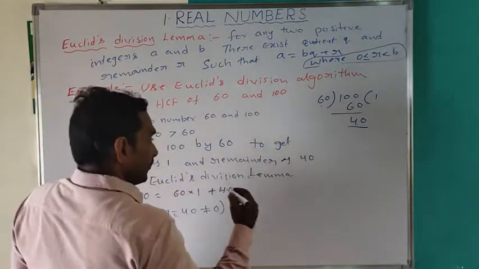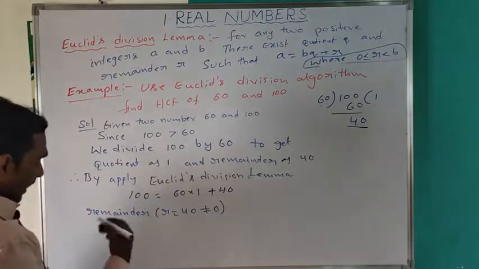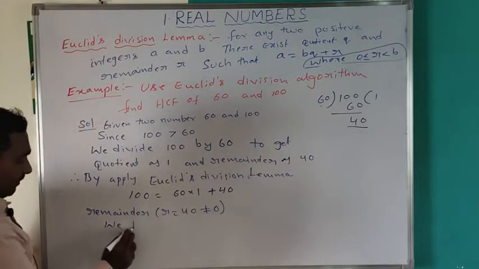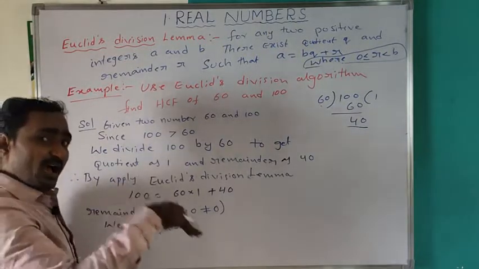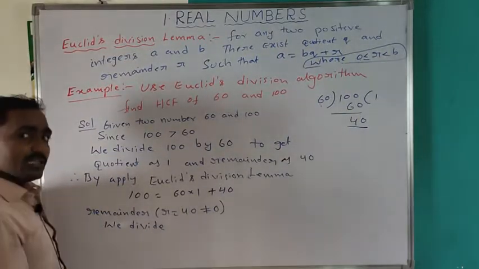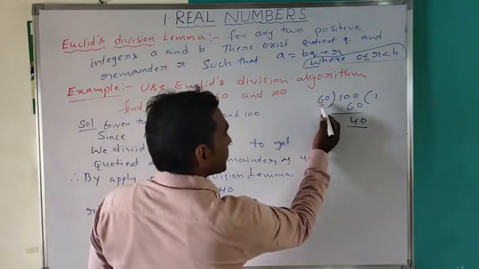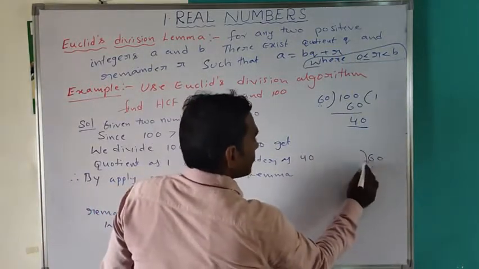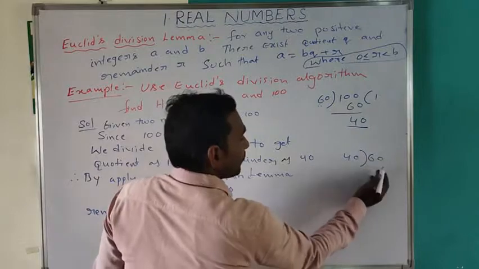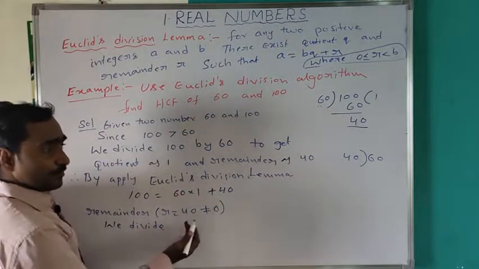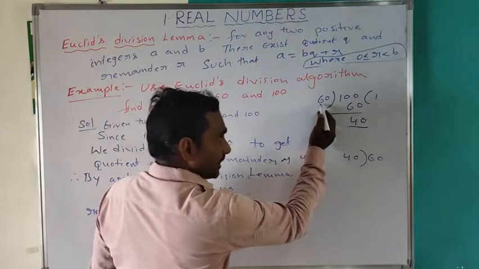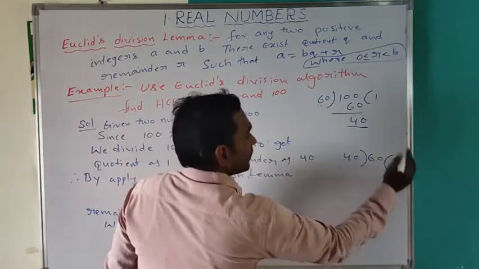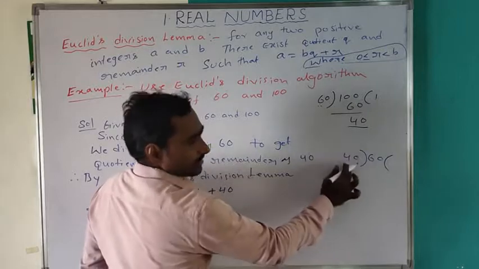Now we divide b by r, where b is the divisor and r is the remainder. Here the divisor is taken as the new dividend and the remainder as the new divisor.